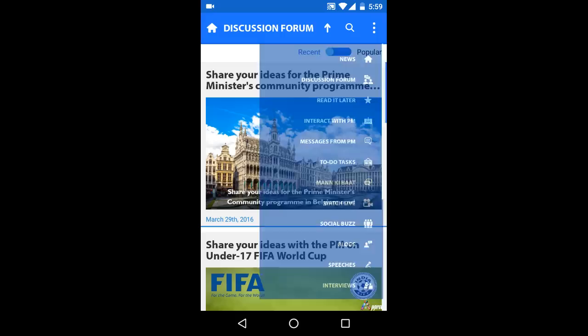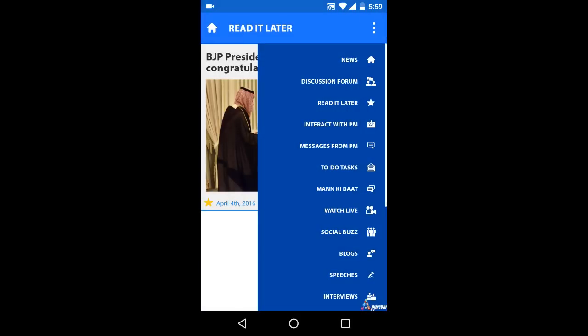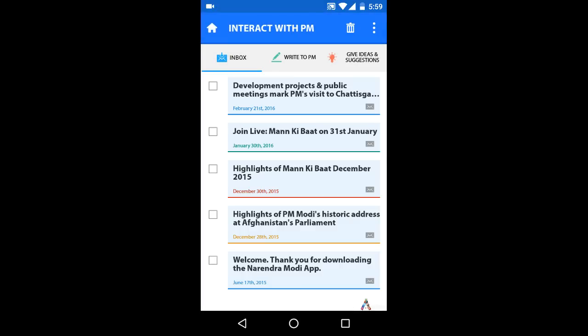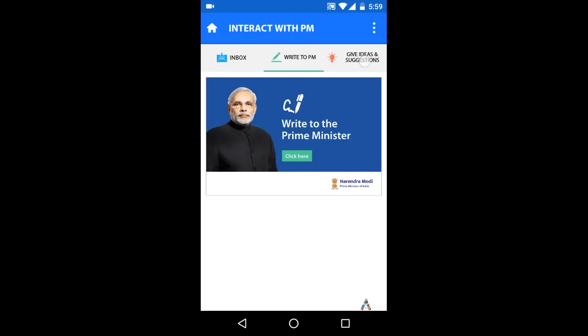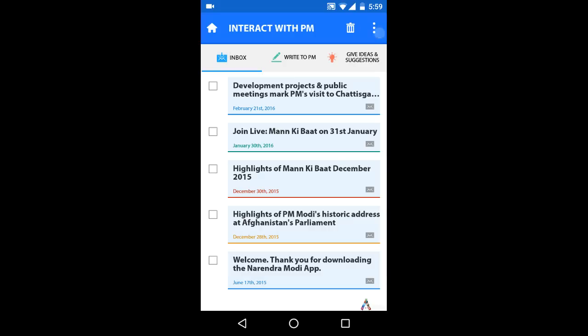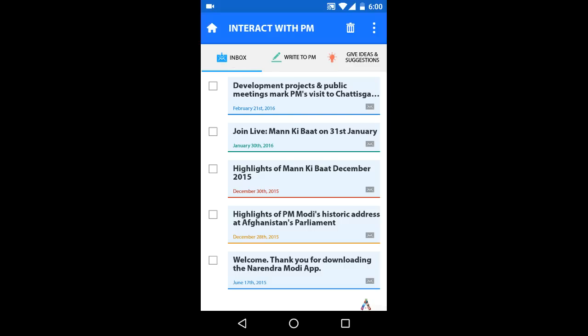Read it later. Read the bookmarked articles in leisure time. Interact with PM. Access the inbox to read the messages from the Prime Minister Narendra Modi. If desired, write to PM and give ideas or suggestions, or via the web page of pmindia.gov.in. And from the options at the top, search for the mails and sort by date. With the bin option at the top, we can delete the selected mails.